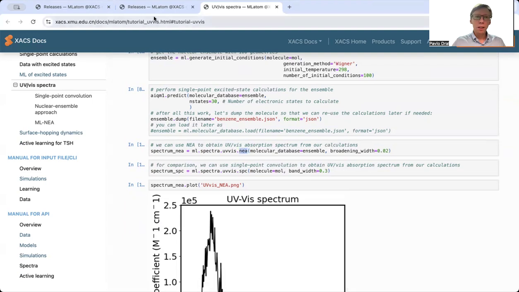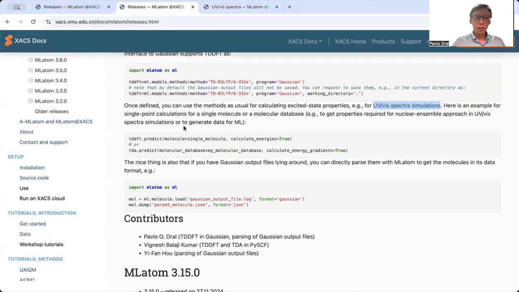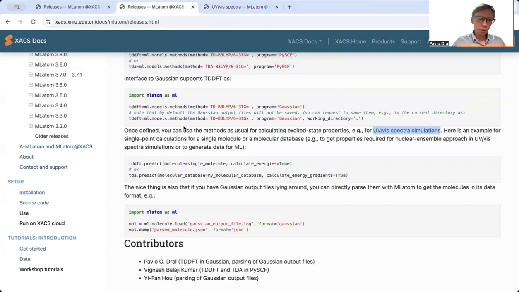approach. To this release contributed several people, me, and also we have a new contributor, Vignesh, and Ifan also contributed.